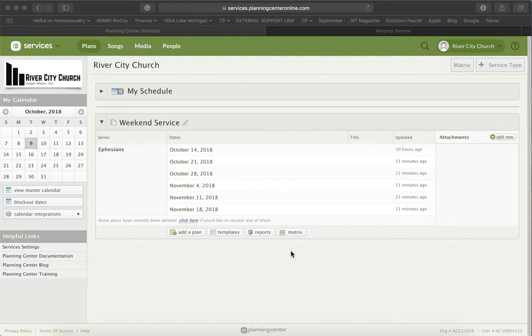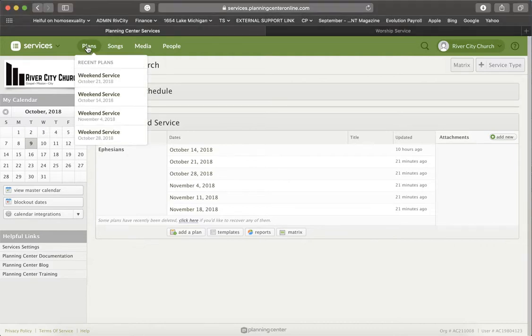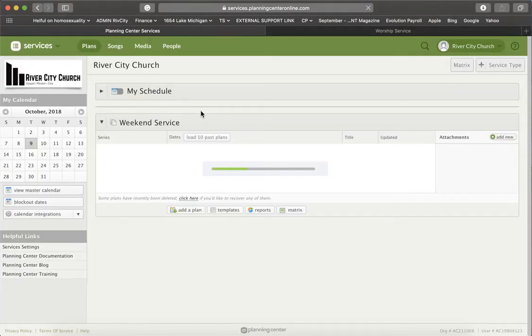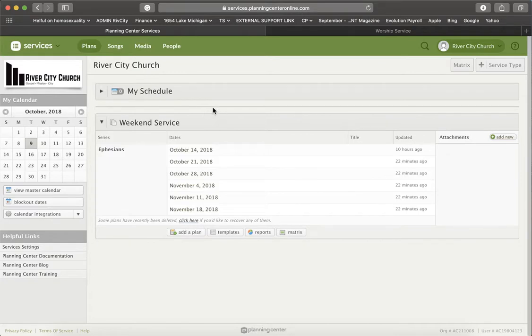When you log into Planning Center, this is where you're going to most likely be, in this plans section, kind of this view. If for some reason you're not here when you log in, all you need to do is click plans up here, and that should be the page that loads. So let's go ahead and jump into a plan and show you how to schedule people.